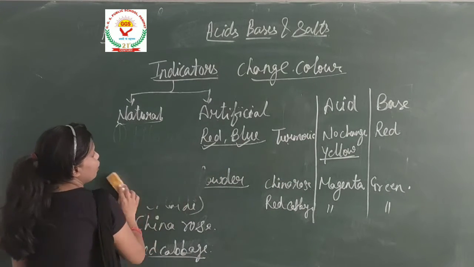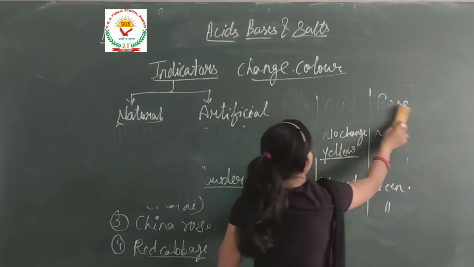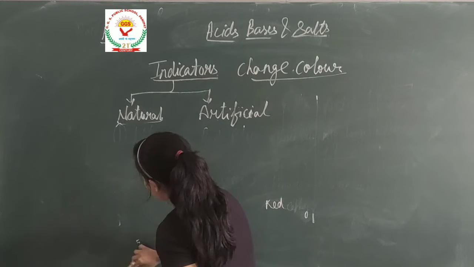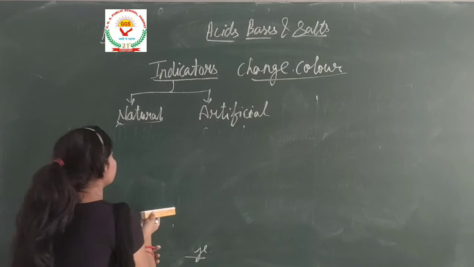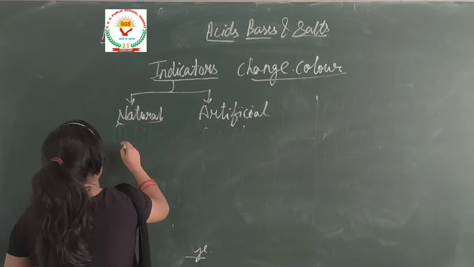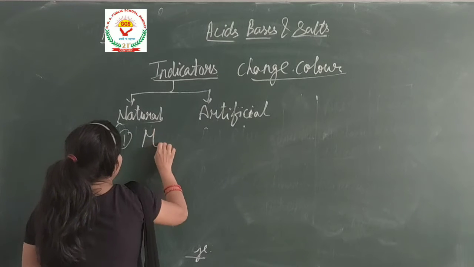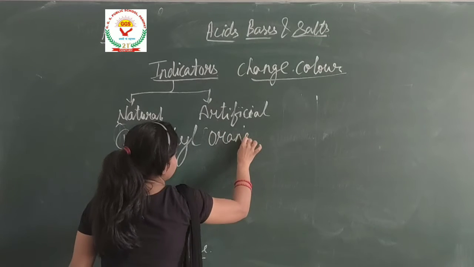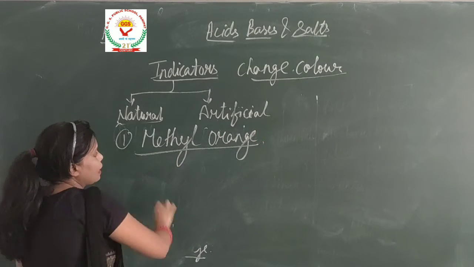Now let's study the artificial indicators. We have two artificial indicators. First is methyl orange.